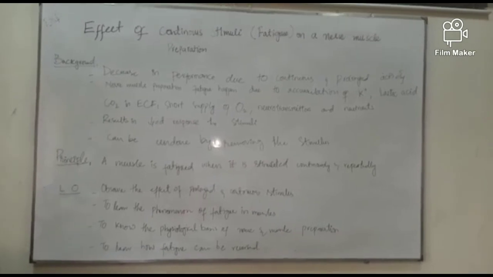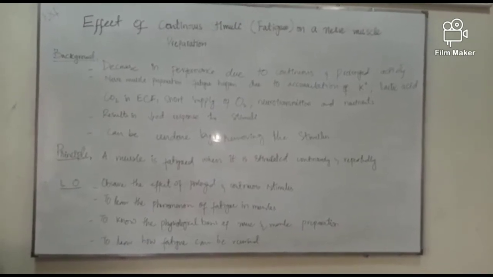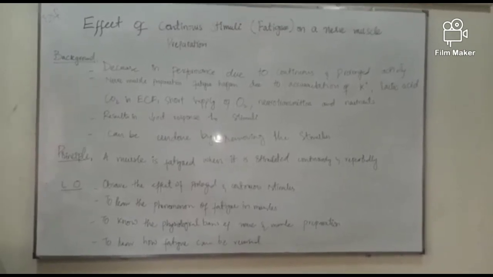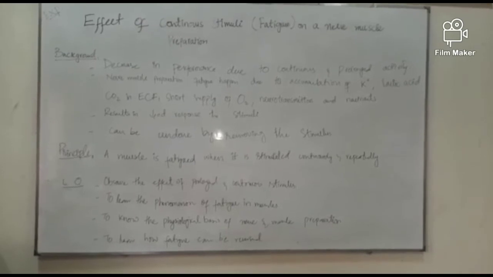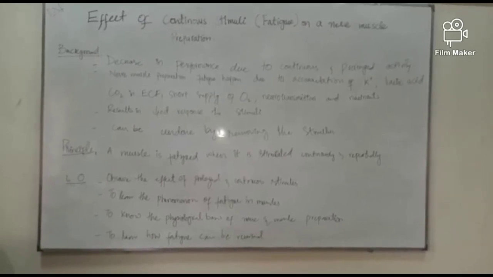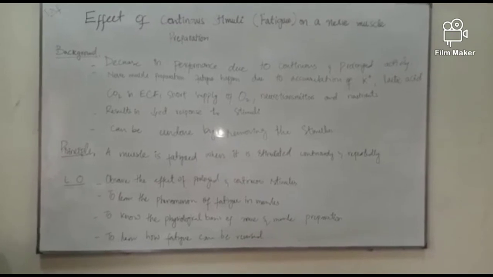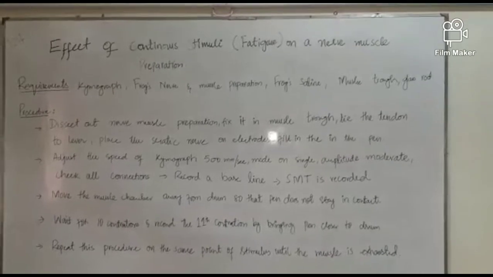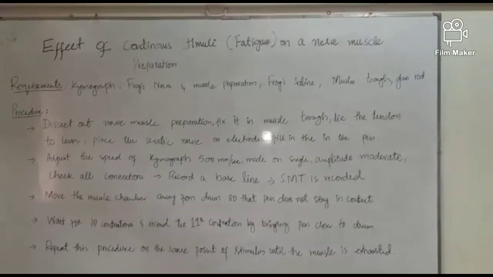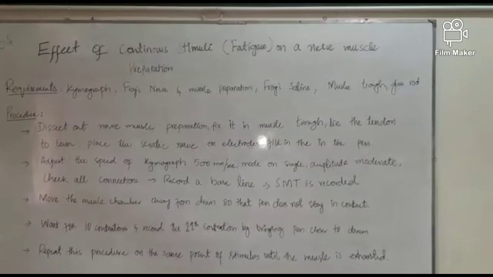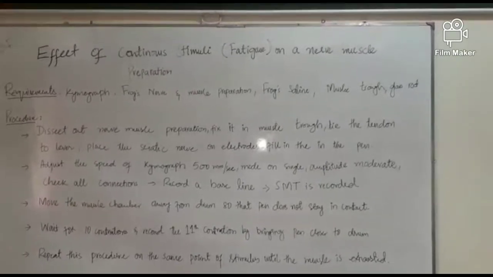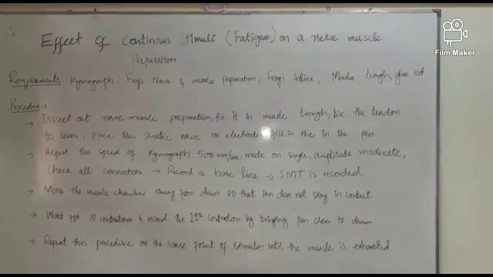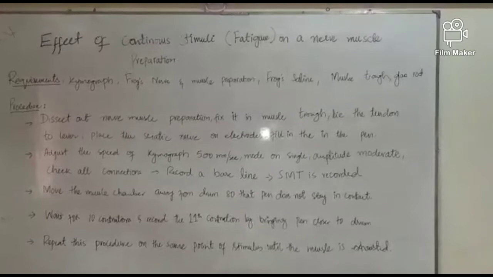Our learning objectives are to observe the effect of prolonged and continuous stimulus in a nerve muscle preparation, to learn the phenomena of fatigue in the muscles, to know the physiological basis of the nerve and muscle preparations, and how fatigue can be undone or reversed. Now, coming to the requirements for this practical, we will require the chymograph, frog's nerve and muscle preparation, frog's saline, which is 0.65%, and a muscle trough or glass rod.